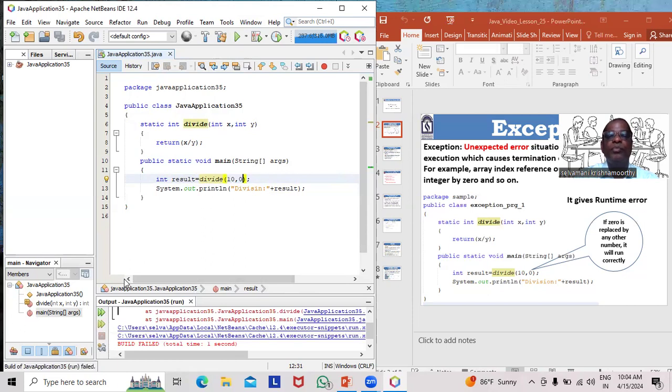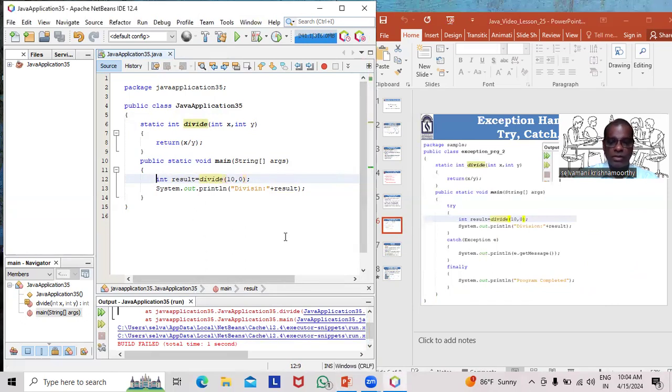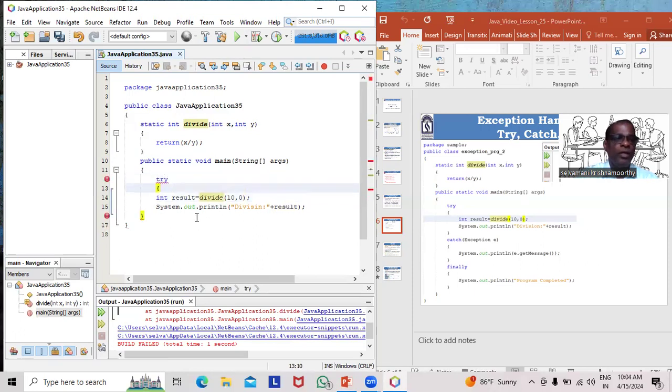So how to solve this problem? This is our question. Now can we provide the exception handling to the program? Okay. This statement can cause an error. First, try. The statement or code which is capable of raising an exception should be placed within the try block. First step. Second step, catch.